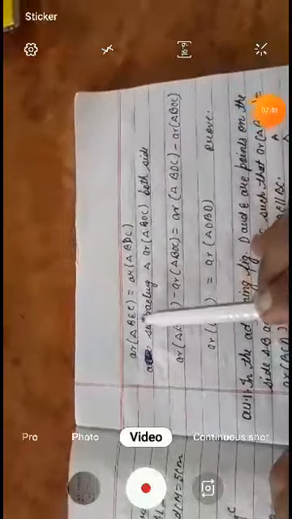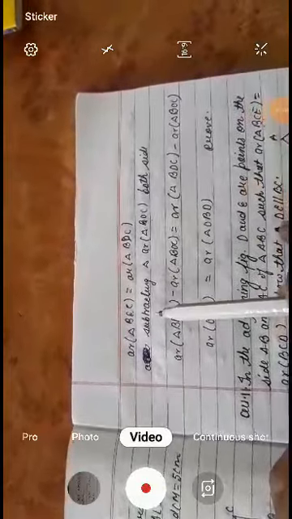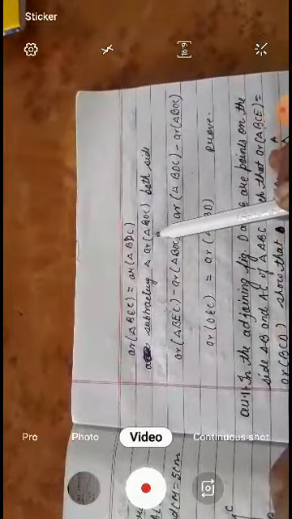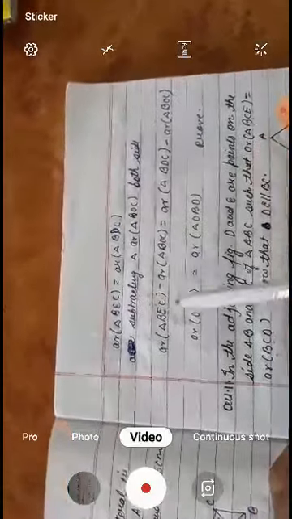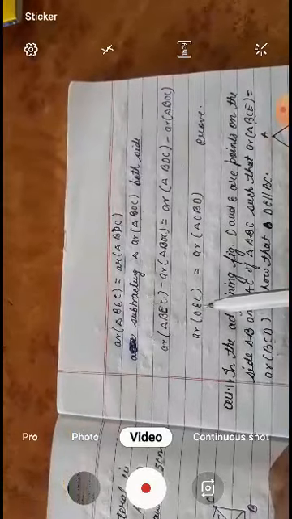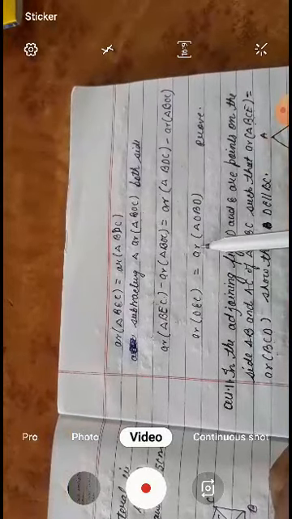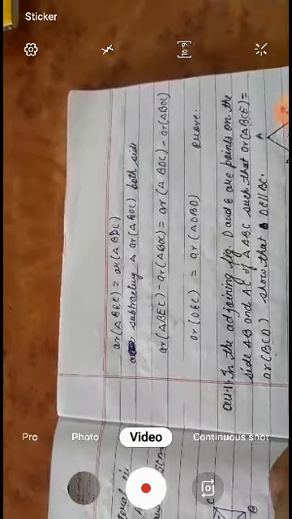AD is parallel to BC, and then area BEC is equal to area BDC. Subtracting triangle BOC from both sides, then we get area of triangle OEC equal to area of triangle OBD. Hence it is proved. Okay.